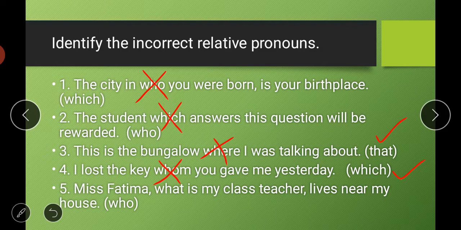Next is, Miss Fatima, what is my class teacher lives near my house. So again what is wrong here, and we will replace the word what with who. So Miss Fatima, who is my class teacher, lives near my house. So this is the correct one. The correct answers are given in the brackets, and I have already crossed the wrong words. Let us move to the next one.